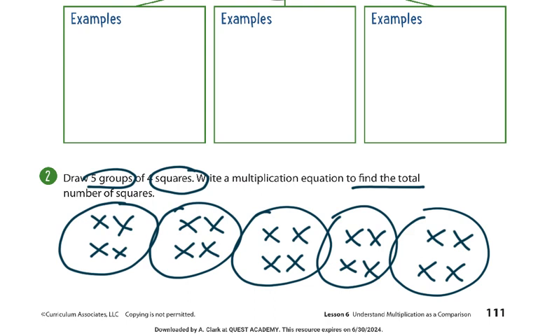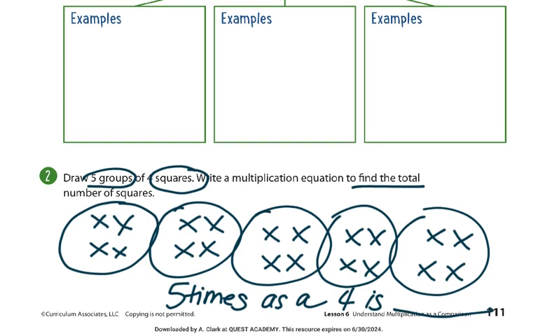Okay, and it says find the total of them. So I have 5 times as many as 4 X's. We could count by 2s to get the answer. Yeah, but it's already in groups of 5.